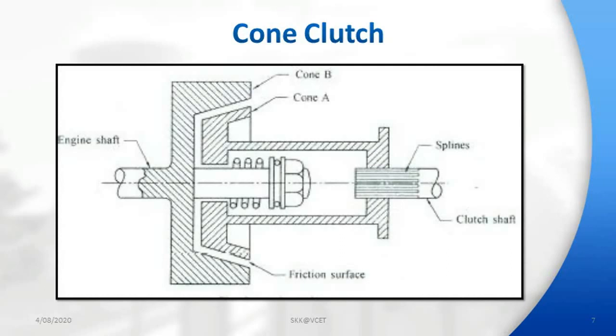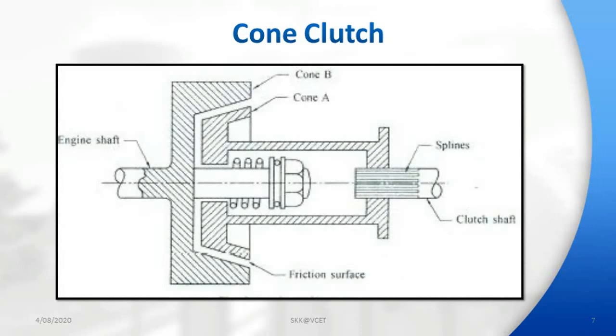From the engine flywheel, the torque is transmitted to splined gearbox shaft through cone A. When the clutch pedal is operated, the cone A is pulled out by using a lever system and the clutch is said to be disengaged.